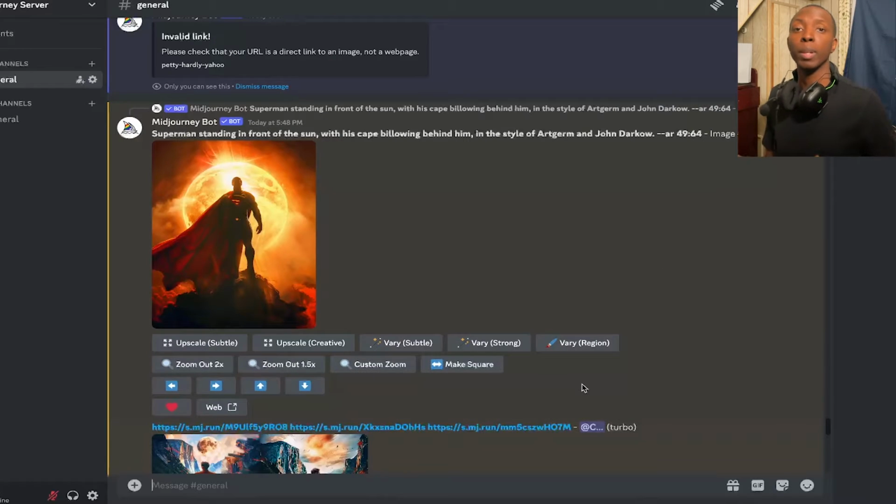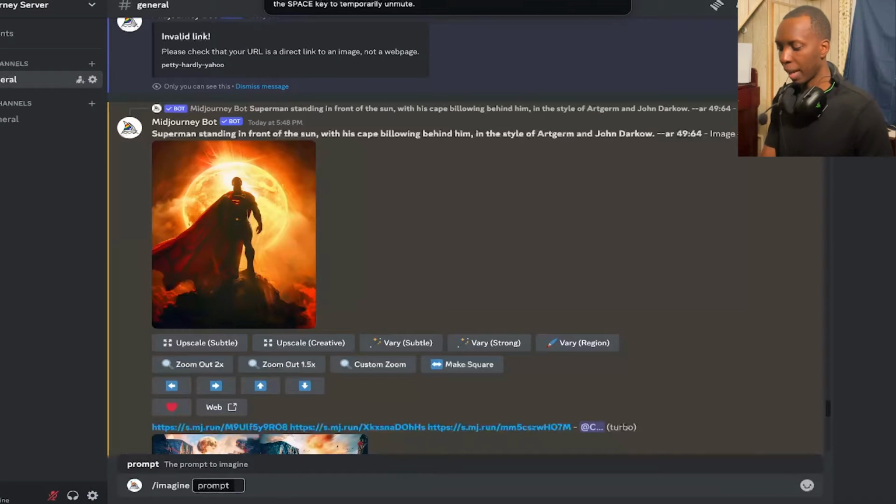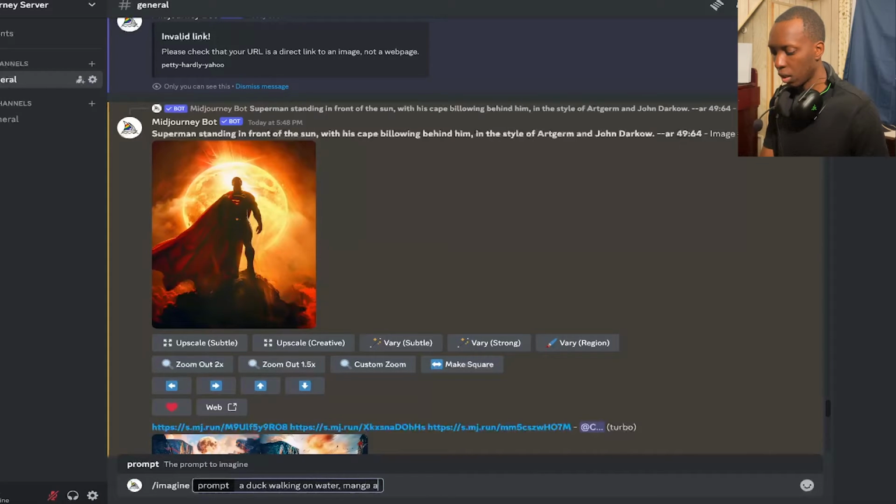Okay, so now we've been blending images and mixing and matching, which is great, but we need more control over it, which is why we have image weight and style weight. These two parameters will give us the ability to control how much these images affect the prompt. So let's type in another prompt, right? Let's type in /imagine, and then we're going to do a duck walking on water, manga art style.